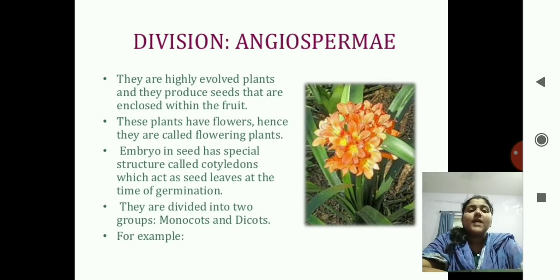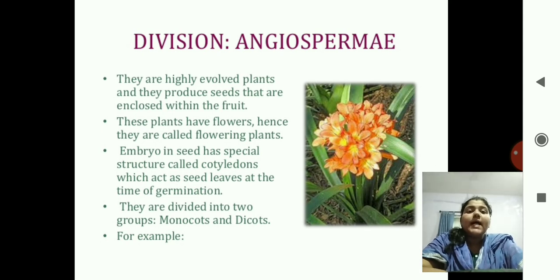Next division is Angiosperm. Again it is a Greek word. Angion means pot or embedded inside and sperma means seed. So the seeds are embedded inside, and where the seeds are embedded you can see the flowers. So these are known as flowering plants. They are highly evolved plants and they produce seeds that are enclosed within the fruit. These plants have flowers, hence they are called flowering plants.